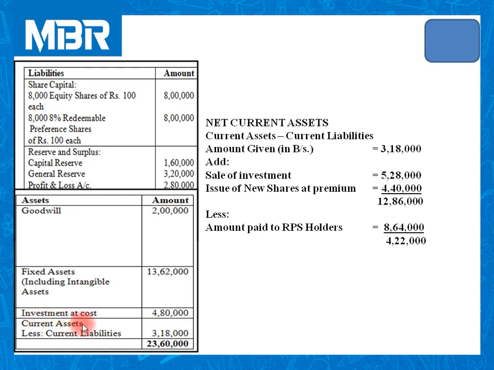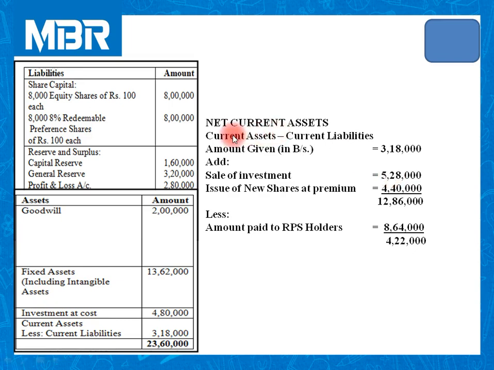Don't get confused by these 4 lakhs 22,000. Let us calculate. Again, on the left hand side, existing balance sheet is given. Now we need to calculate the figure. Check it. Current assets less current liabilities given in our balance sheet is rupees 3 lakhs 18,000.